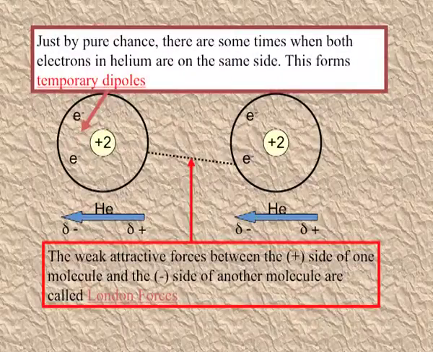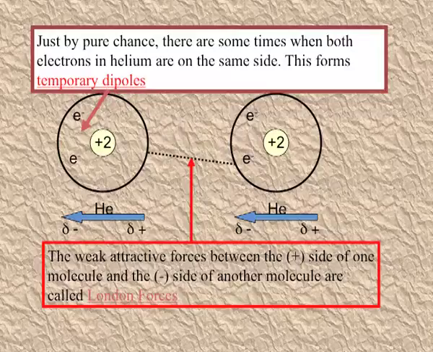You can see the helium molecule. The electrons are revolving around the nucleus. For a fraction of a second, in one of the helium atoms, accidentally the electrons come on one side, and that side acquires a negative charge and the other end acquires the positive charge.